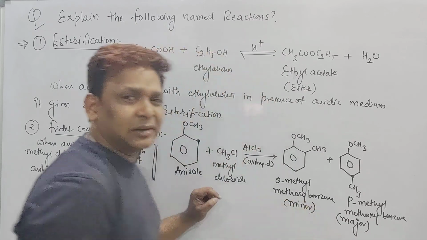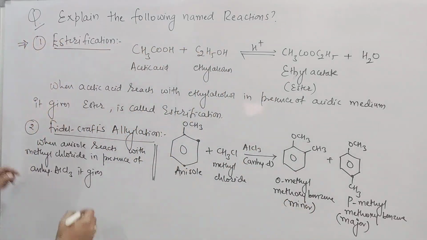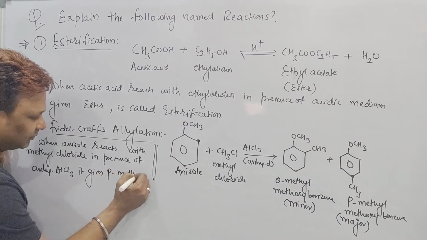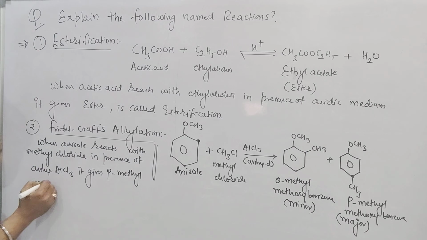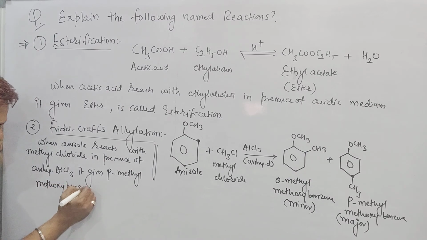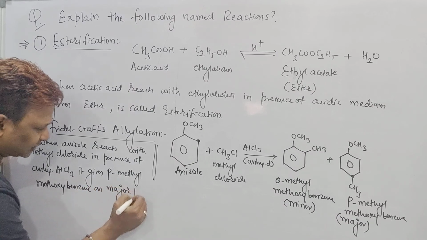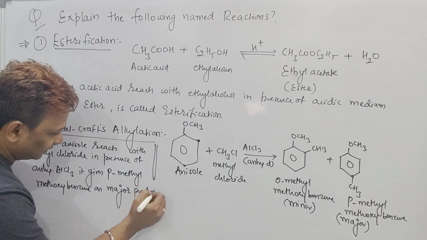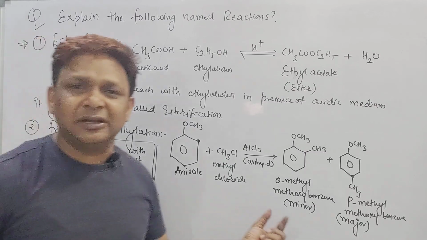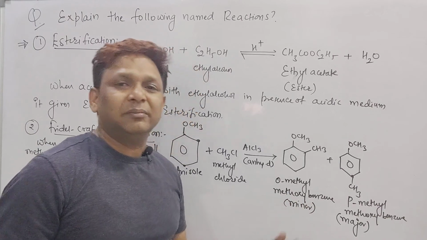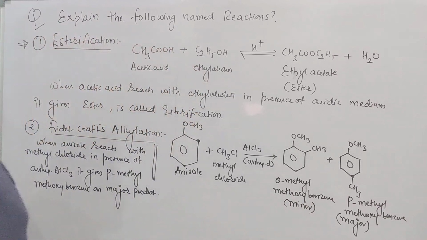So while writing the statement, only one name is enough: it gives para methyl methoxybenzene as the major product. Enough. If this is major, obviously in the reaction itself we wrote ortho methyl methoxybenzene is the minor product. Right, beta? Please take a screenshot.